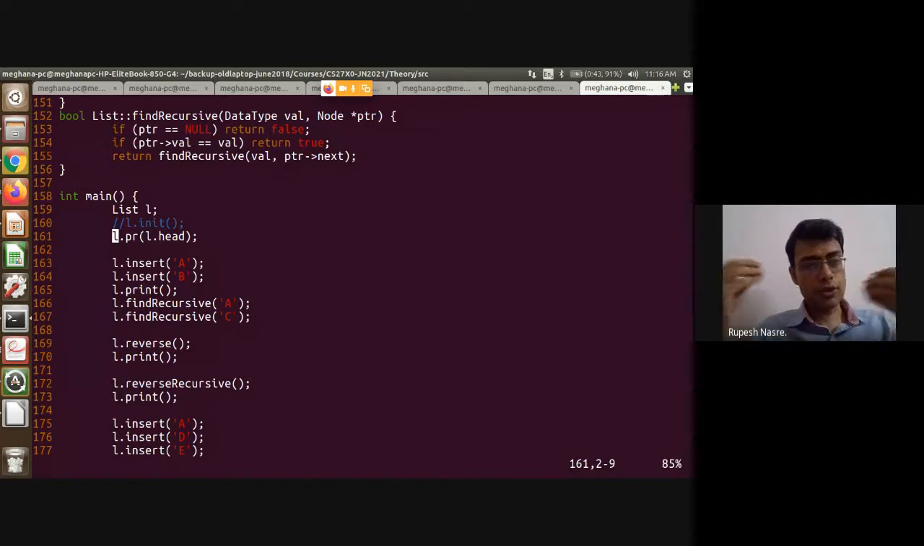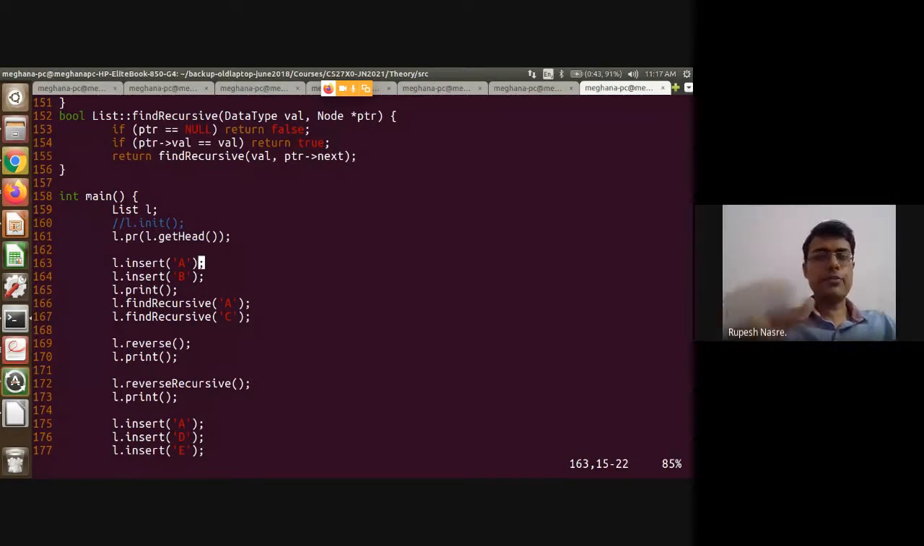Or node star node, or you have capital head, right? All of these variable names should be hidden from the user. So one of the ways in which this problem can be solved is you can say L dot, and then I define a function get head, right? Which is a public function which I can define, and that just returns head. Then it doesn't matter what variable you use, but I provide as a list writer, I provide this function, and using that I can pass this as an argument.